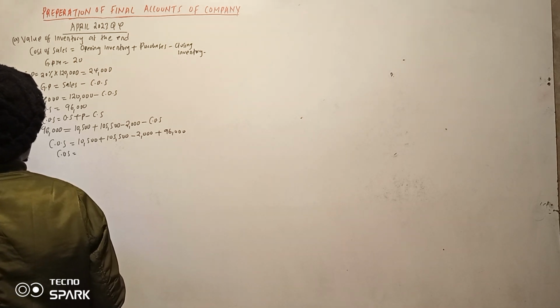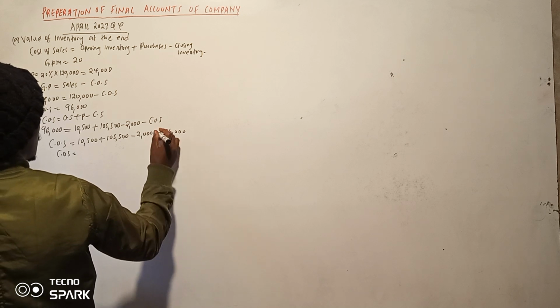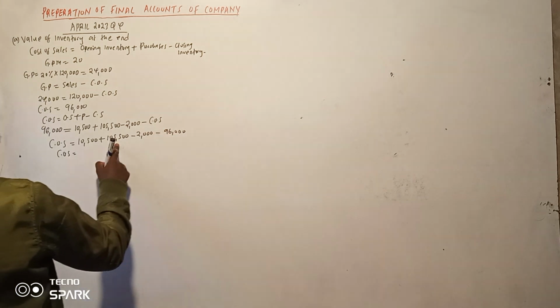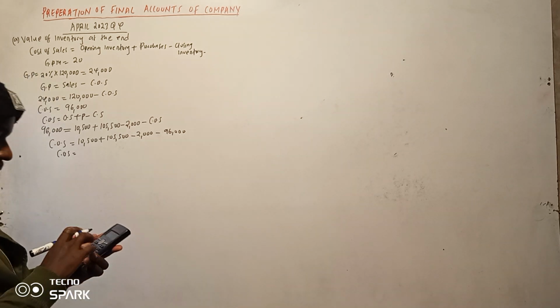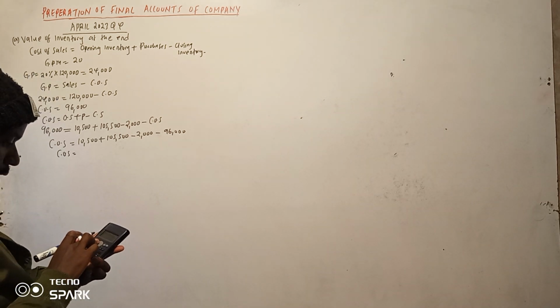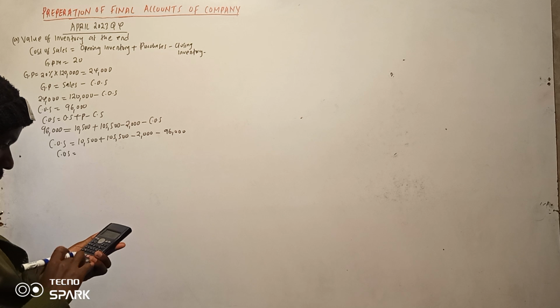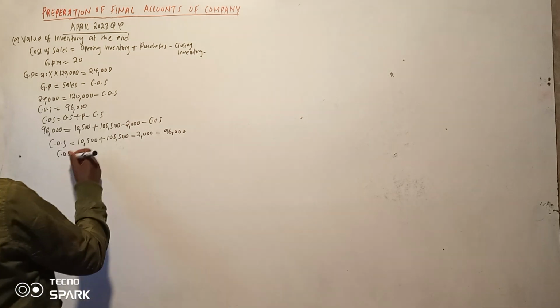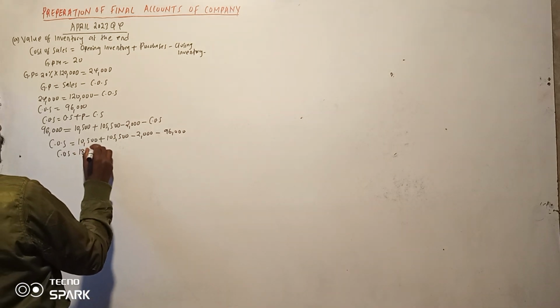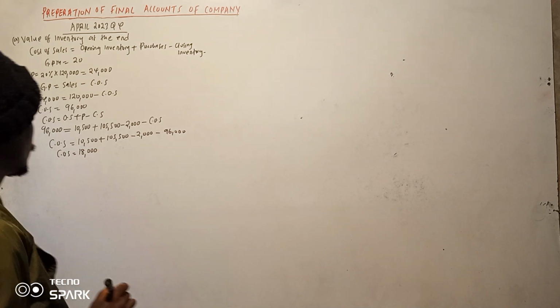Hii ni maajabu. This is supposed to be minus actually. So huyu plus huyu minus huyu then uko minus. It's supposed to be minus. Bado tuliweka plus, so hapo tulifanya makosa. 18,000. So our cost of sales is 18,000.